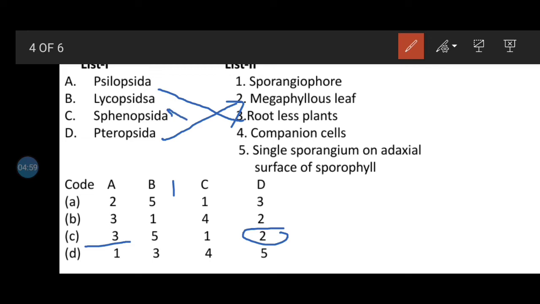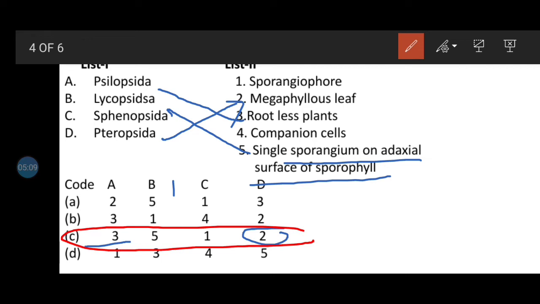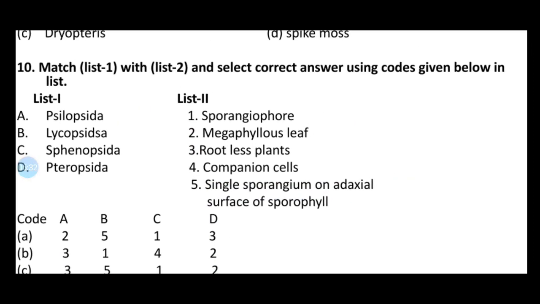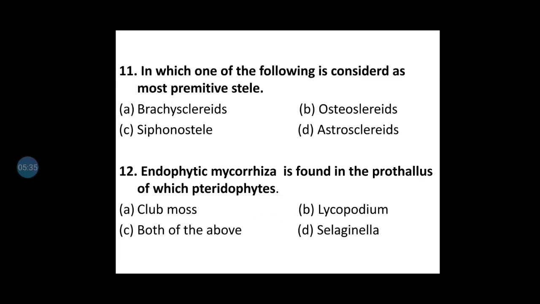Then B will be 5, Lycopsida, that is a single sporangium on the adaxial surface of the sporophyll. So according to this, the answer will be option C, where A means Psilopsida, rootless plants, and B is the single sporangium on the upper surface of the sporophyll. And C is Sphenopsida, which is sporangiophore. And the last one, Pteropsida, has megaphyllous leaves. So this is question number 10.